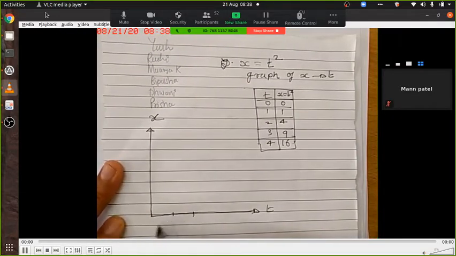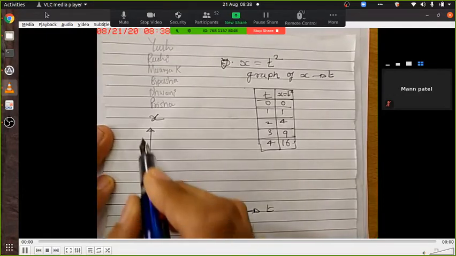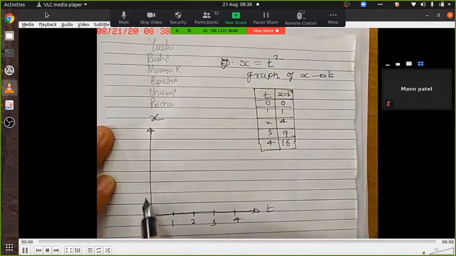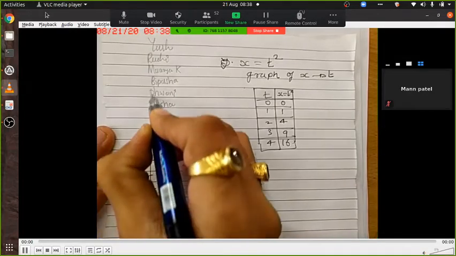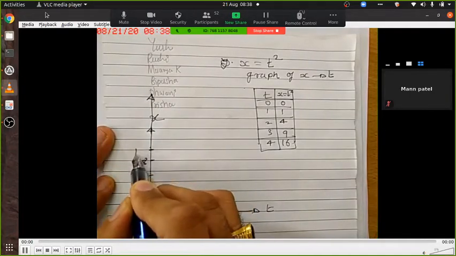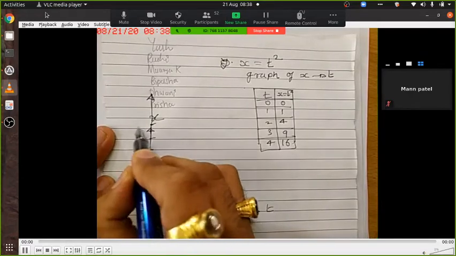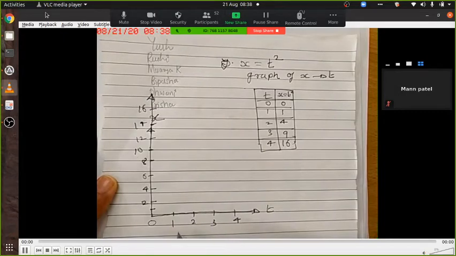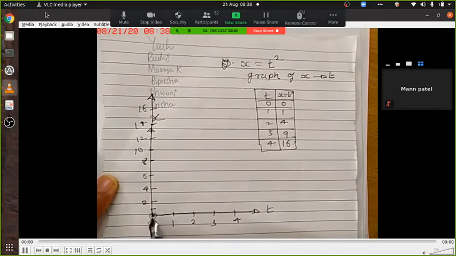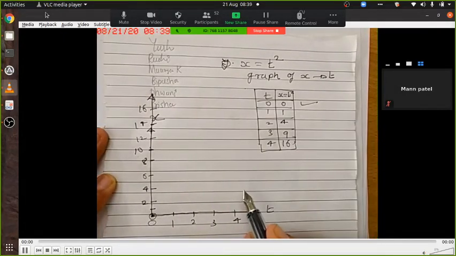This is 0, 1, 2, 3 and 4, and this will go, let's say 2, 4, 6, 8, 10, 12, 14, 16. Okay. 0, 0, first reading, 1, 1.